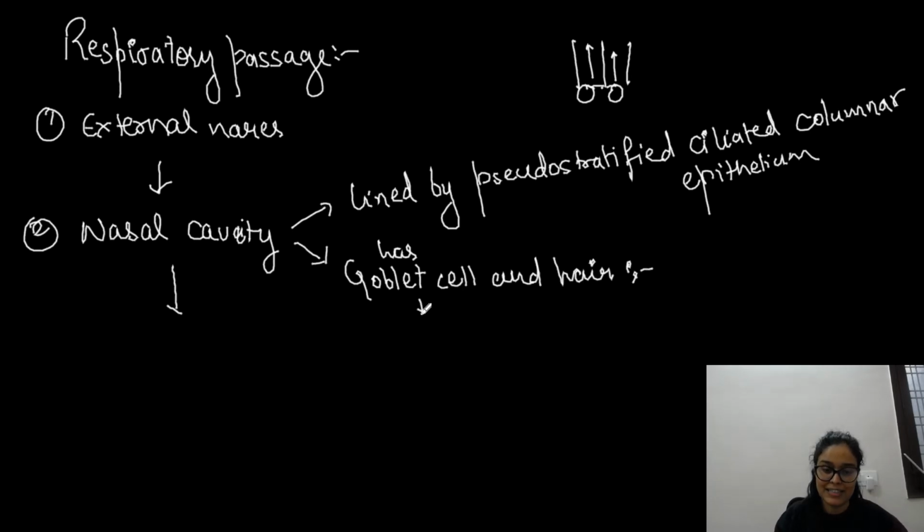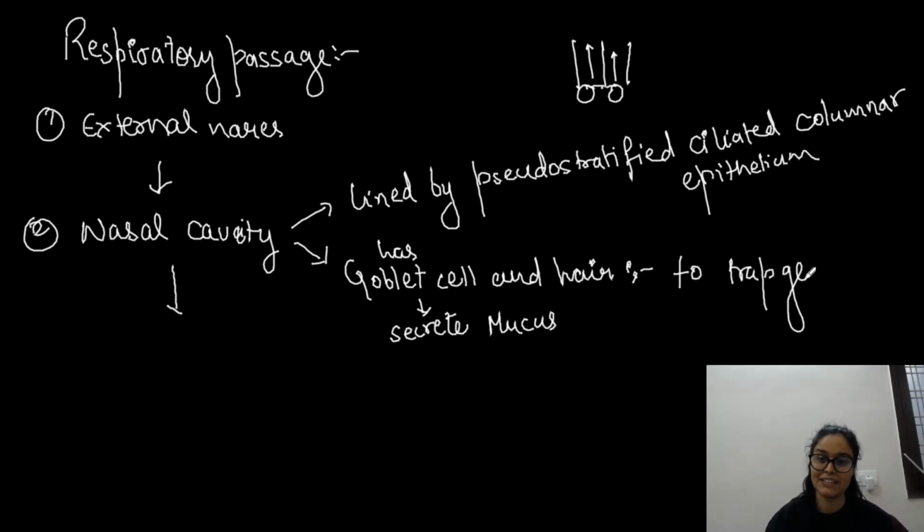So obviously it secretes mucus, and along with the hair, the mucus traps germ particles and prevents dust particles and germ particles from reaching our lungs, right? So what is the purpose of these two structures? To trap germ and dust particles. This is something which you have to remember, right?